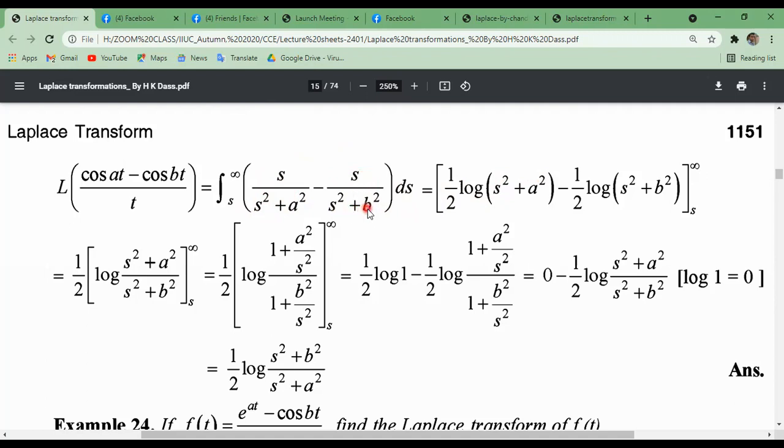Similarly, the integration of s divided by s square plus b square will be half log of s square plus b square. Now putting upper limit infinity and lower limit s. Then log m minus log n, by the properties of logarithm, is log m by n. When there is a minus, there will be division inside the log. So half log, making s square common from numerator and denominator, we get this one. So this is the actual result.